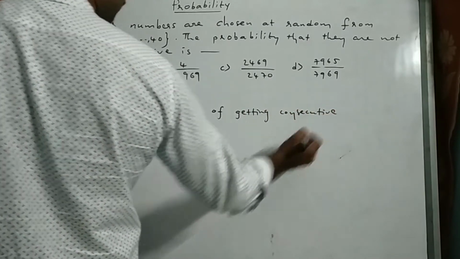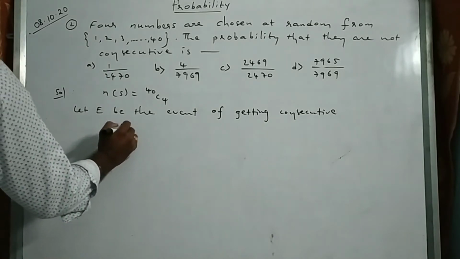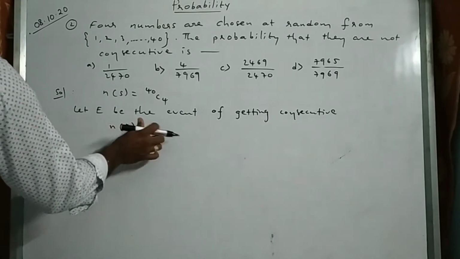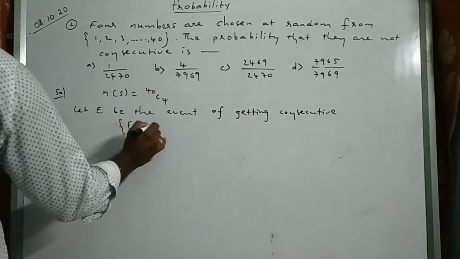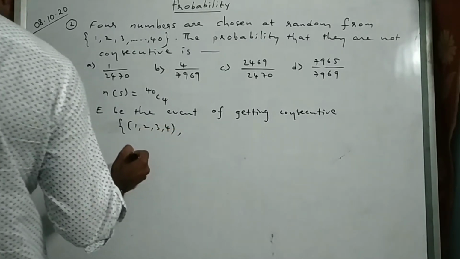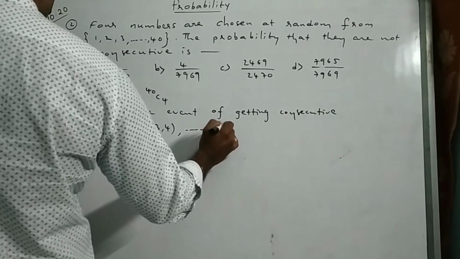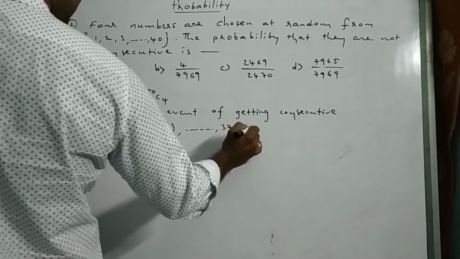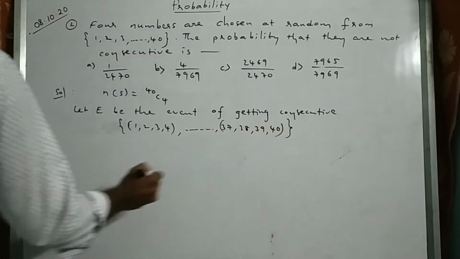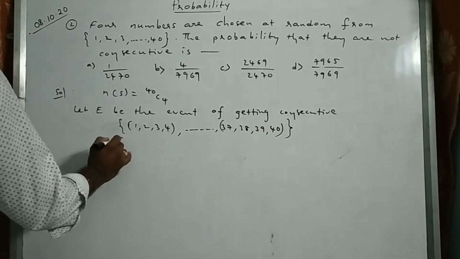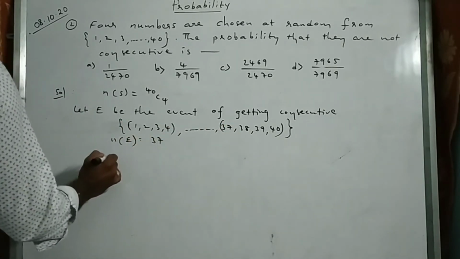I will take 1 minus consecutive gives non-consecutive. So n of E is equal to, what are the consecutive numbers here? I will take 1, 2, 3, 4, right? Similarly 2, 3, 4, 5, like that, up to 37, 38, 39, 40. How many such sets are there? Starting from 1 ending with 37, so 37 will be there.